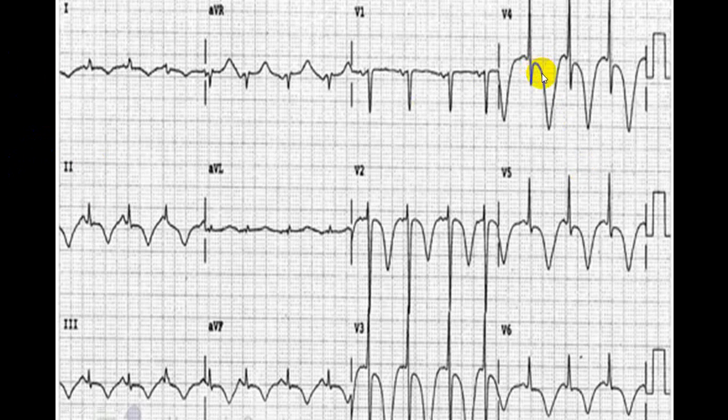You can see sharp T wave inversion, deep T wave inversion. See this, very deep T wave inversion. Whenever you see this, and if the person has got CNS damage, unconscious, do suspect intracranial hemorrhage or raised intracranial pressure. These are the changes which you can see sometimes in a person who has got an intracranial hemorrhage.